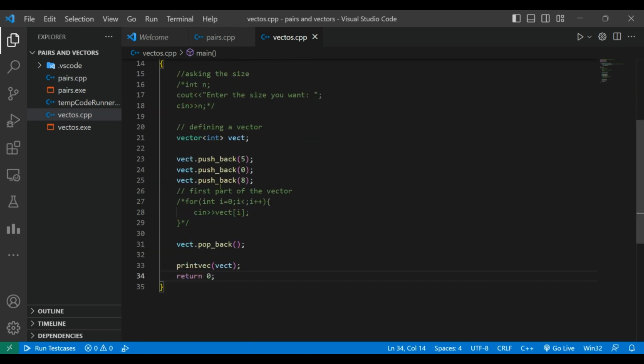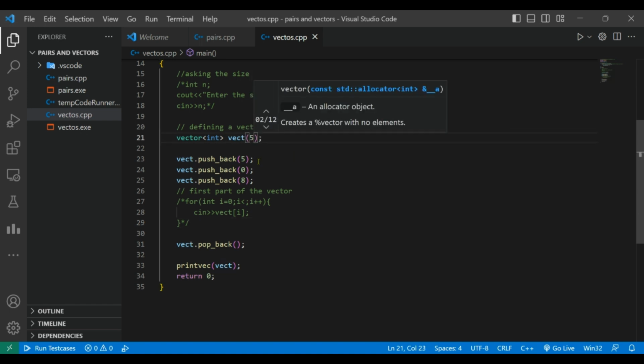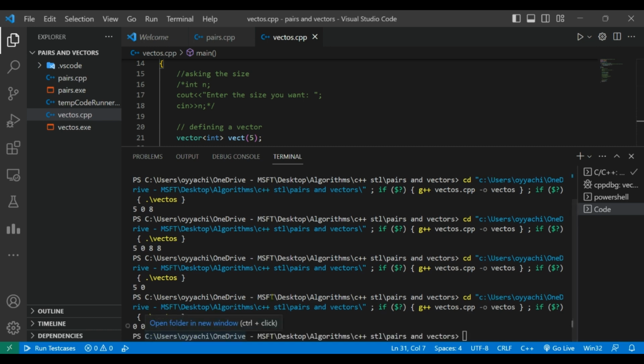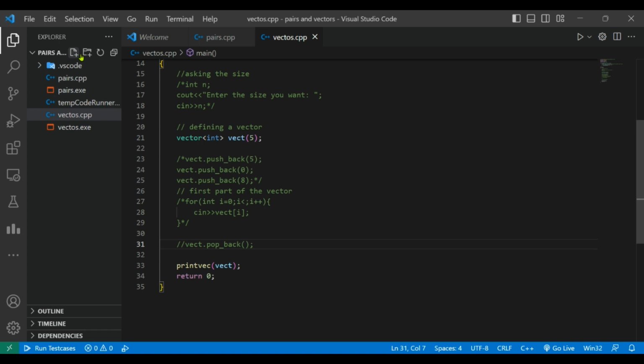One more important thing I wanted to show you is what happens if you declare a vector of a size already given. Suppose I give here 5. I will comment out this whole thing. What will be the values that will be printed if I'm not entering any value into it? In the case of an array, you get garbage values. If you want to check it out, I will show you a small example.